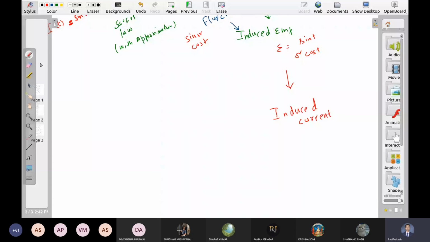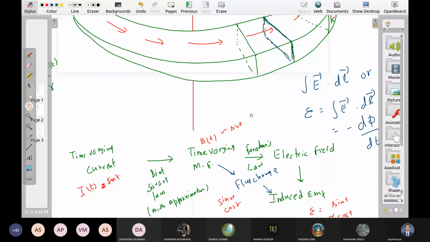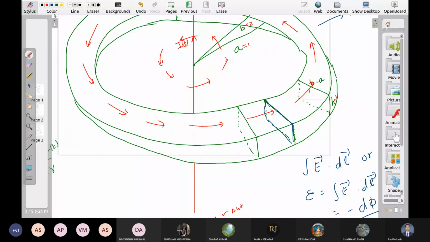कैलकुलेट कर सकते हैं इसको? This is EMF divided by कितना रेजिस्टेंस है इस पूरे सर्किट में? 500 ohms, right? This is also a function of time, some sin t or cos t. It means we did not provide any current in the loop. Loop में हमने कोई current provide नहीं कराया. A current is automatically flowing in the loop.